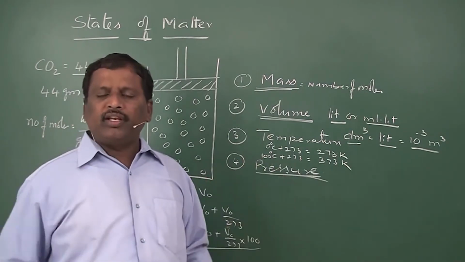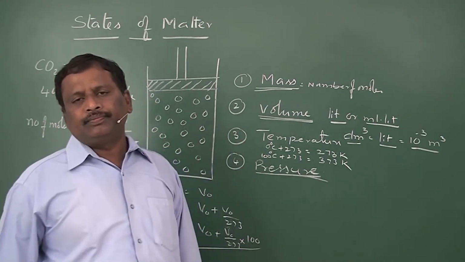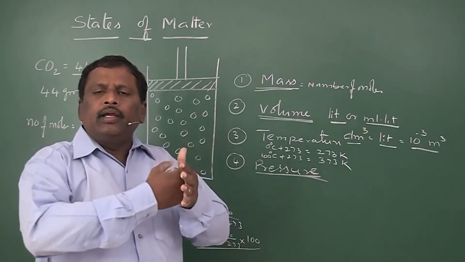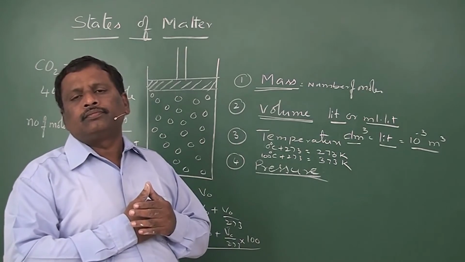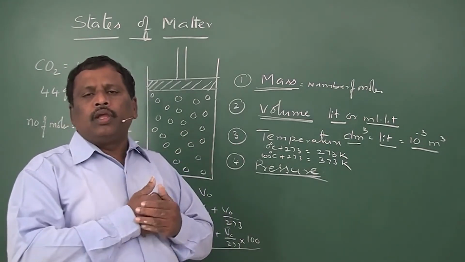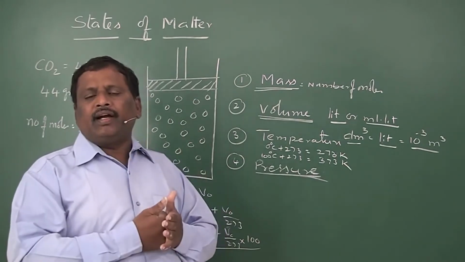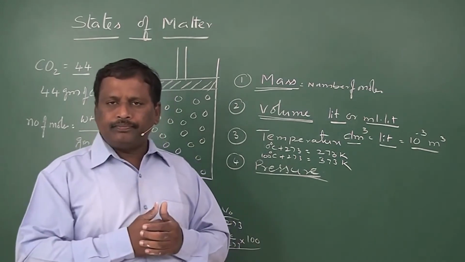Due to this motion, these molecules collide with the walls of the container. When they strike the walls, they apply some force on them. The force applied by the gas molecules on the walls of the container on a unit area in a unit time is said to be pressure.